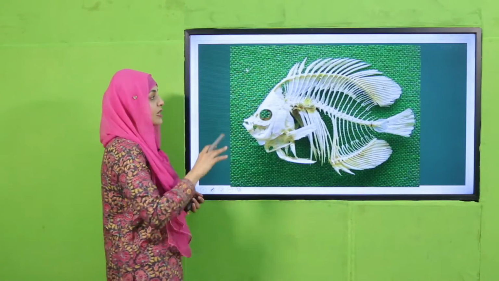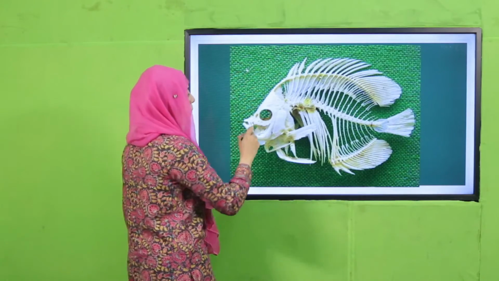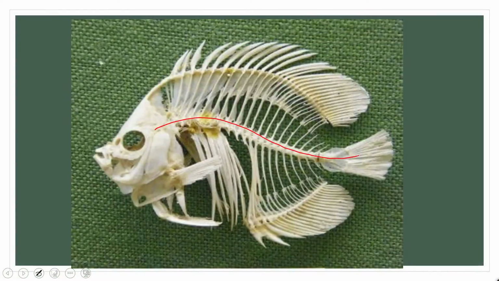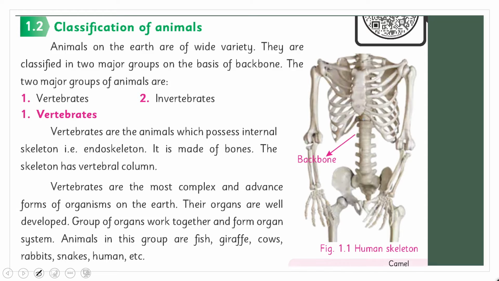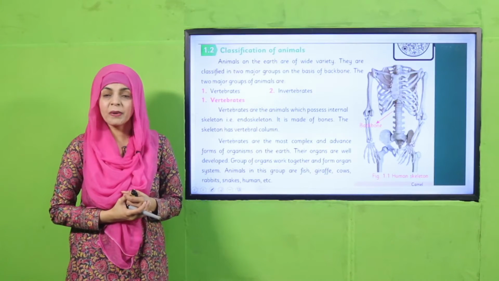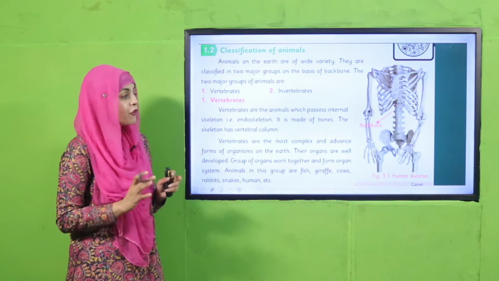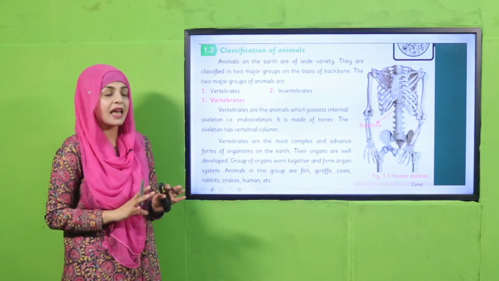Okay, my dear students, here you can see, just quickly locate the backbone. This is the backbone of the fish. So this is also a vertebrate. So my dear students, quickly open this page in your books. Classification of animals, chapter number 1. I hope everybody has opened the page. Let's quickly first look at the picture that is given with the text.